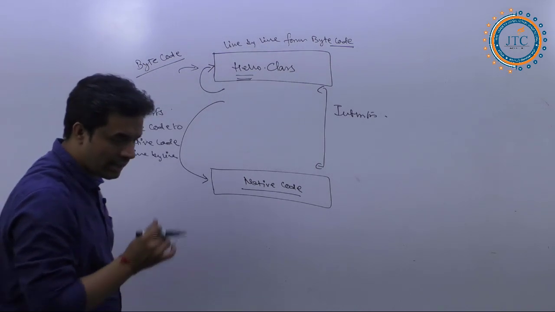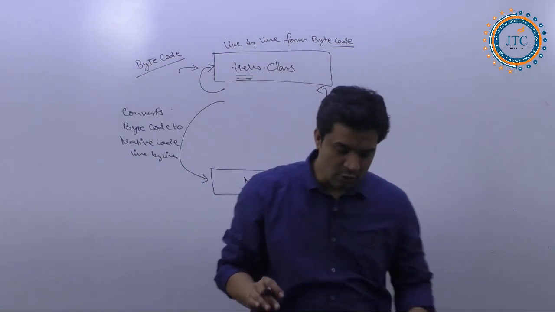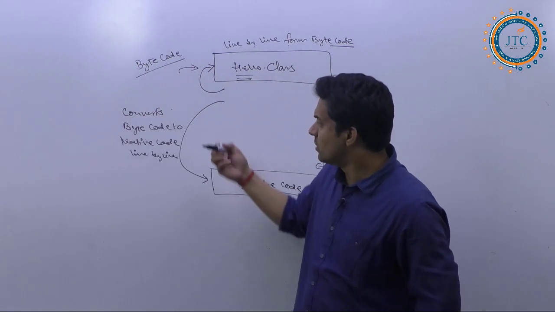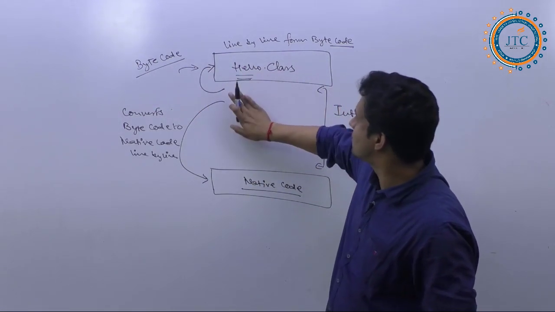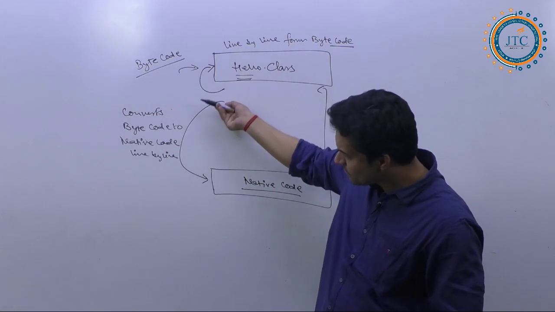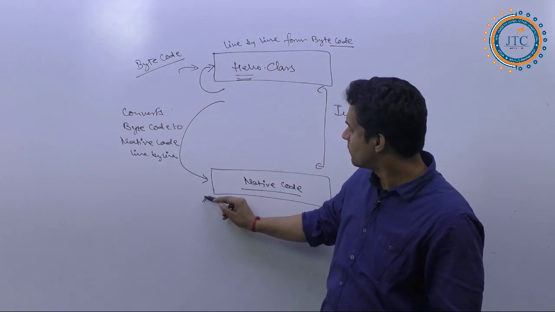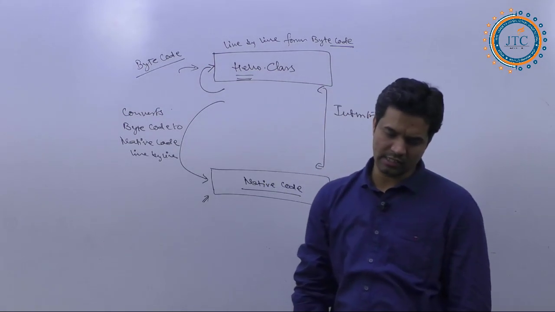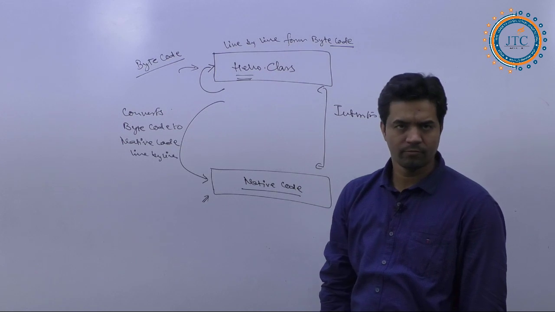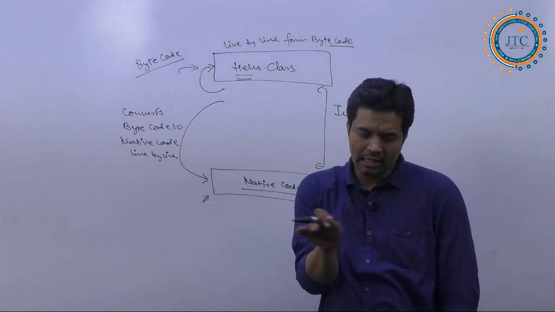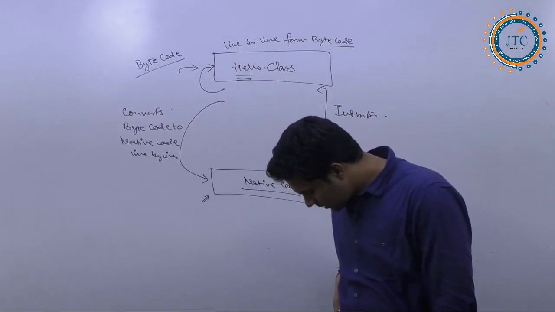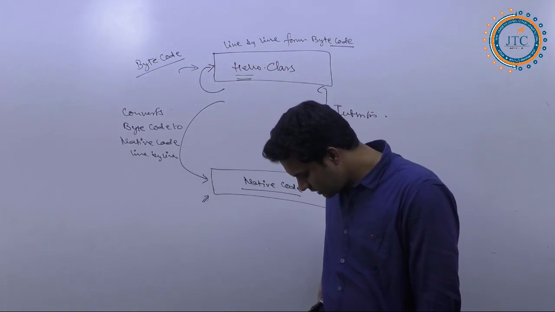Now remember one point. These all are going to be important ones. So it reads the byte code line by line, and the same thing it is converting to the native code line by line, or in another form you can say the machine code, line by line. Got my point?